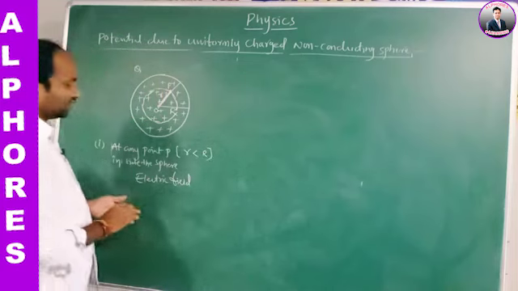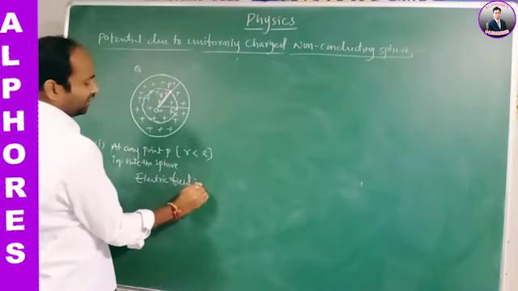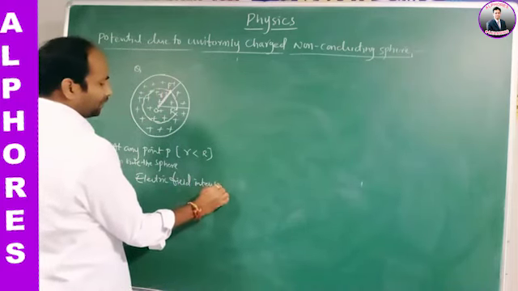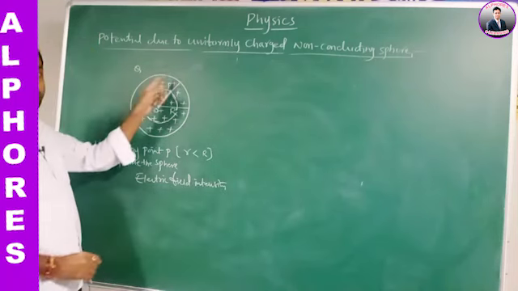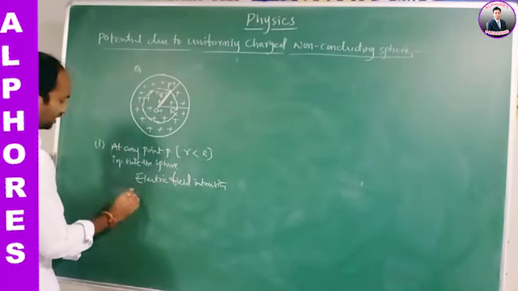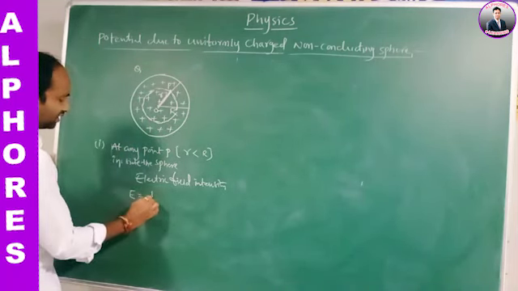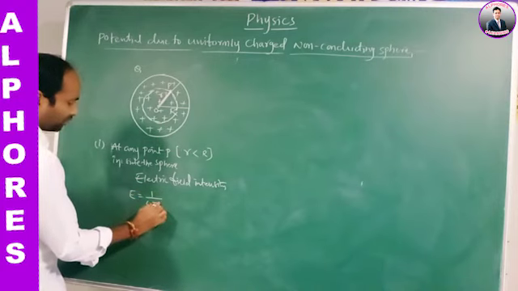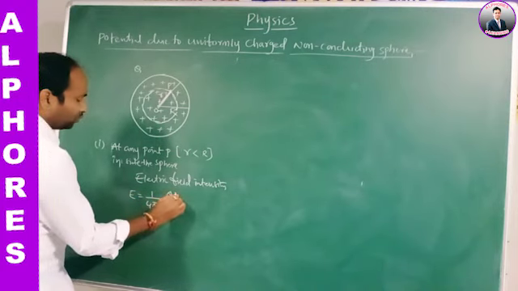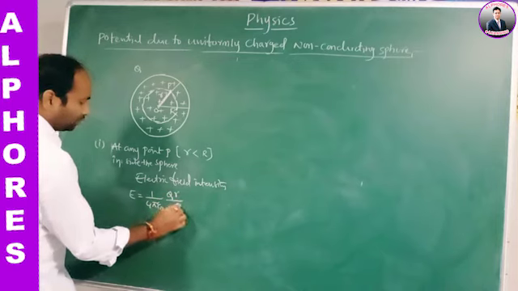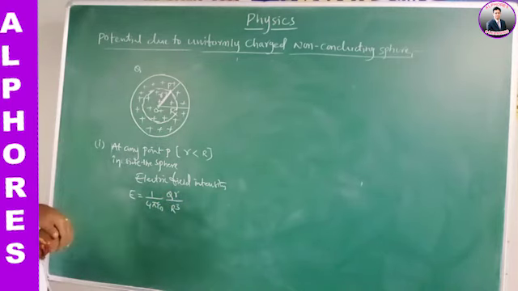Now, the electric field intensity at any point inside the non-conducting sphere, which we already derived, is E equals 1 by 4 pi epsilon naught Q r by R cube.